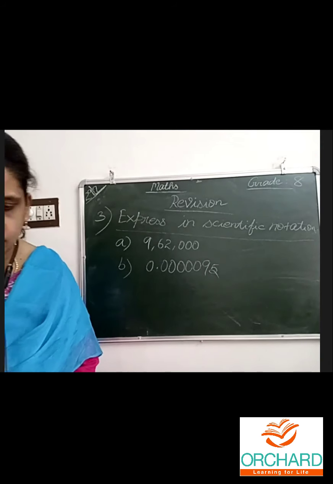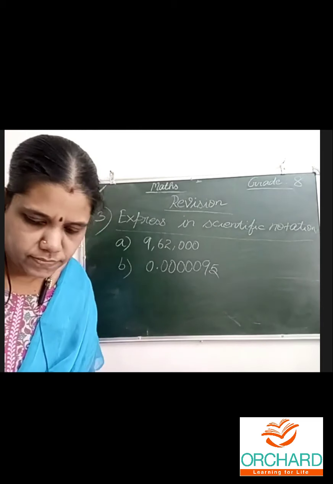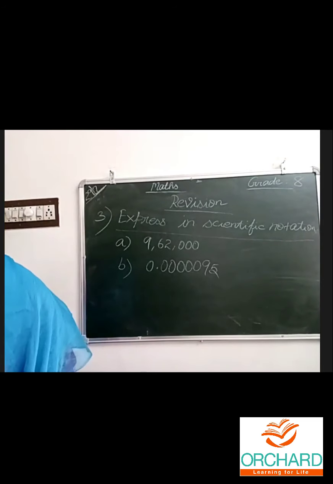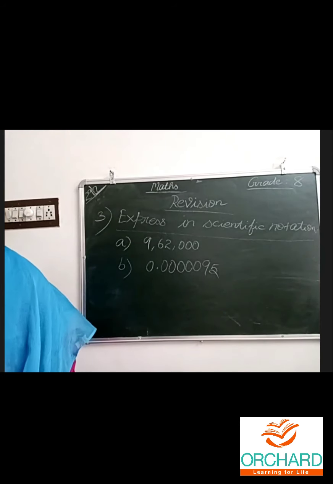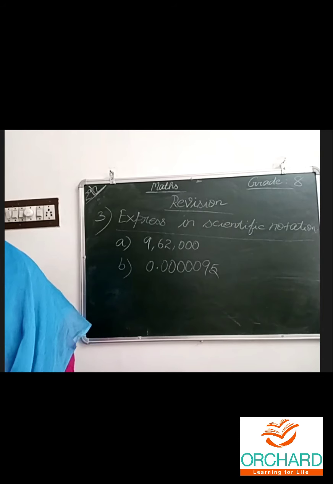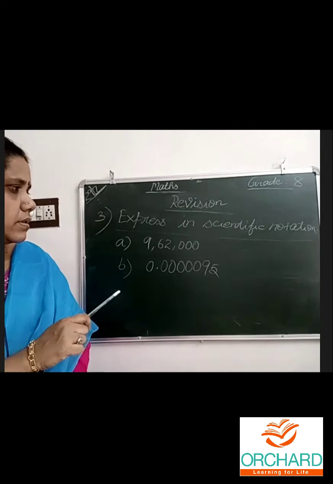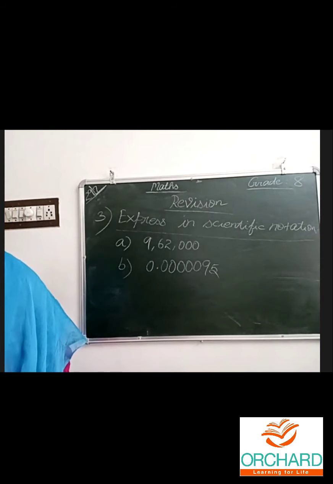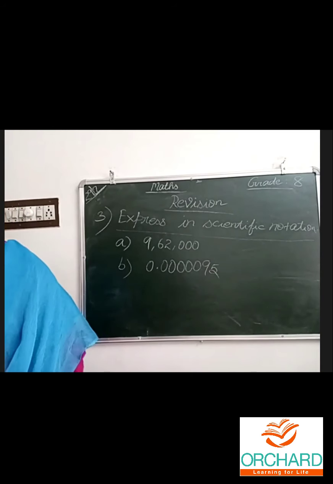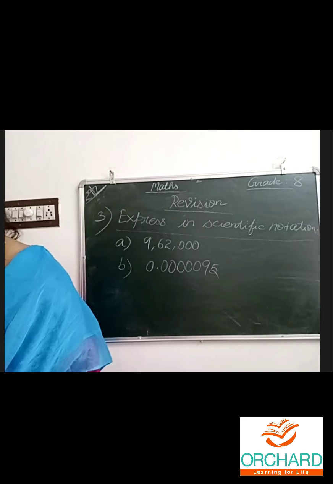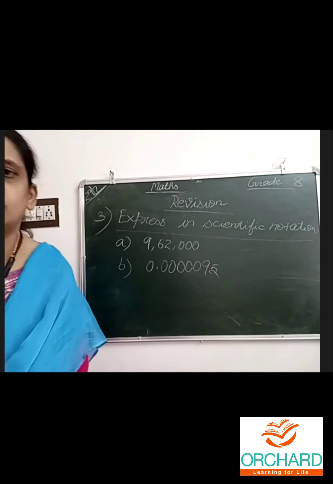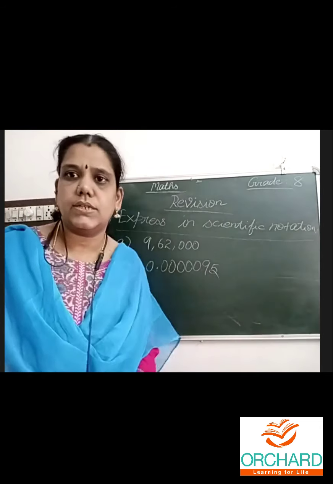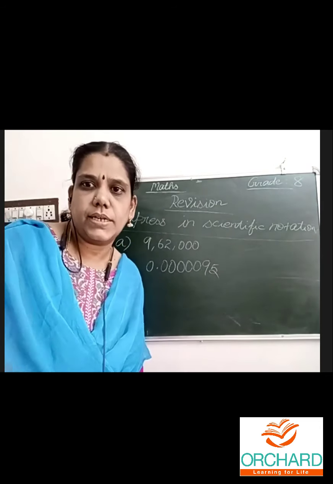Okay. Yes. Super. 9 point. I finished. Camera not working.